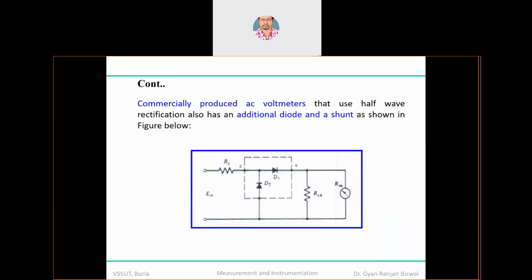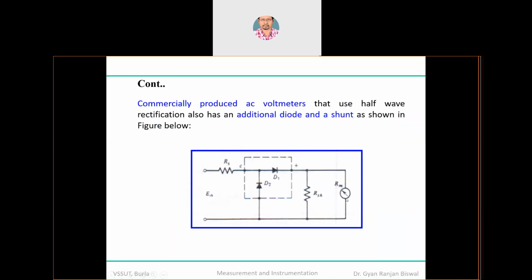So there is one more construction diagram. Now you see we apply one more diode in a shunt manner, across the resistance through the diode D1. Both are connected in parallel. So what will happen? Now we will establish a series connection through this shunt resistance.